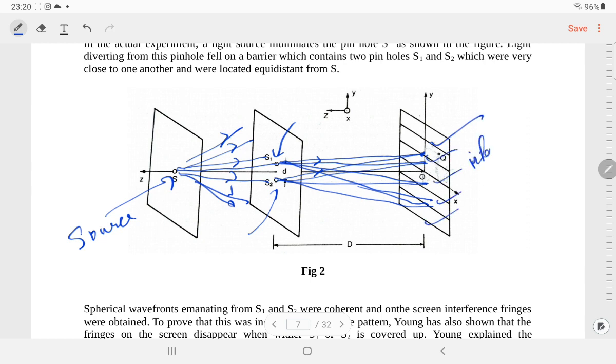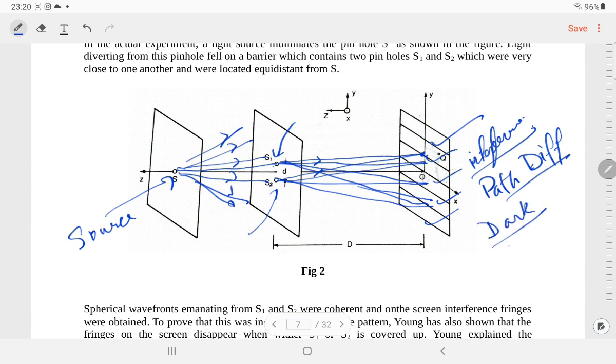Exactly following the principle of superposition of waves, here we have interference of light. Depending upon the path length, or the path difference between the ray of light coming from S1 and the ray of light coming from S2, we are going to have dark or bright fringes on the screen. That's about the Young's double slit experimental setup.